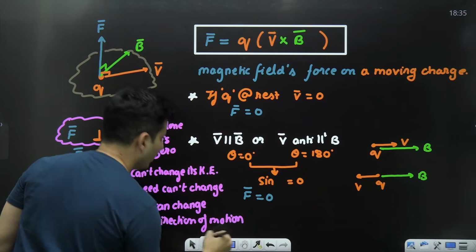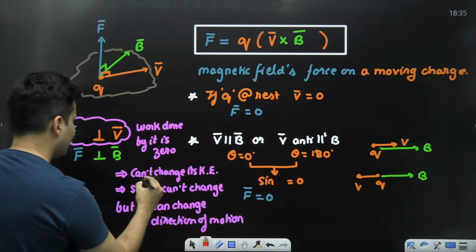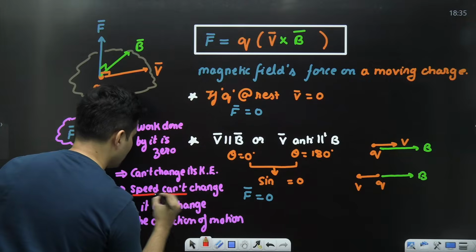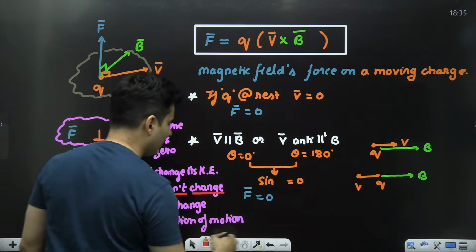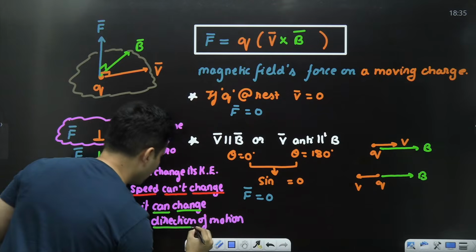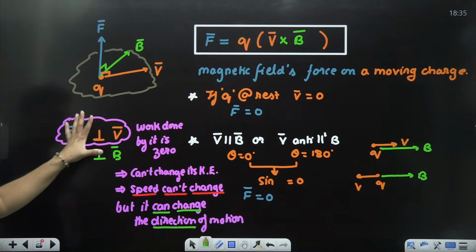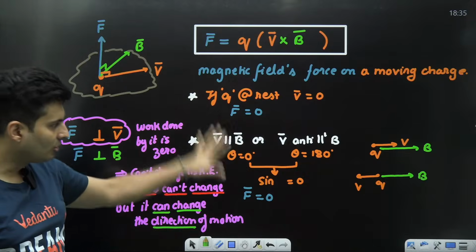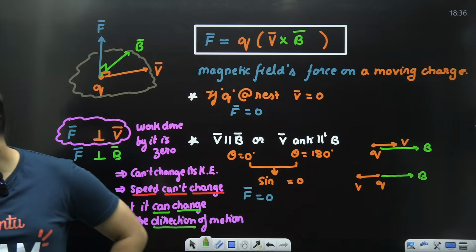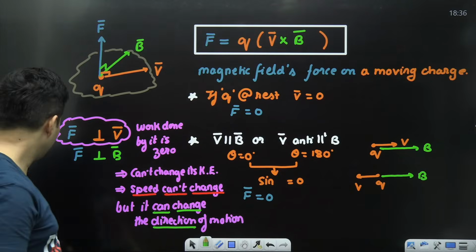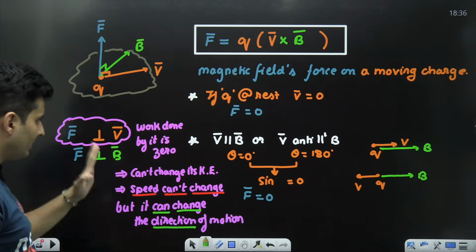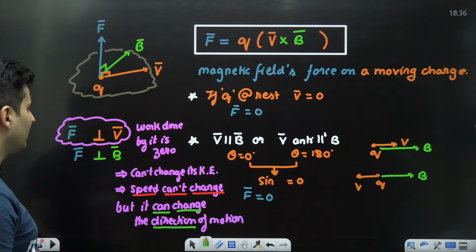Very, very important. It can't change the speed, but what can it change? It can change the direction. Very crucial conceptual points that you are learning over here. Very good. Excellent. That is also what is explained over here, but there is something more to it which will be coming in a bit.